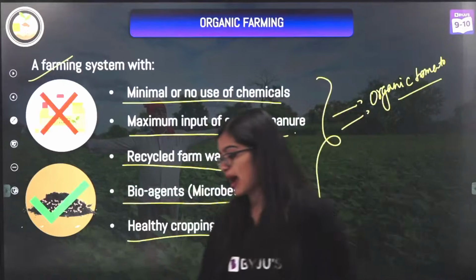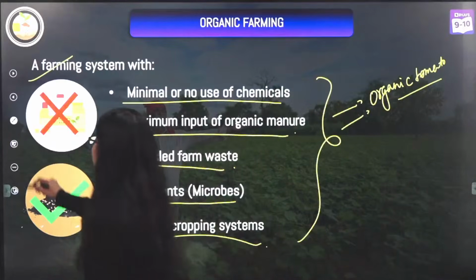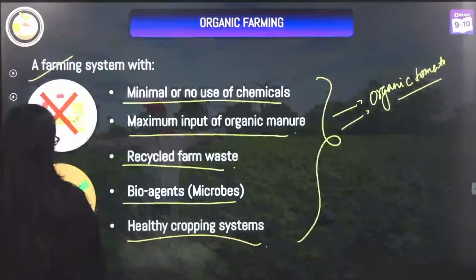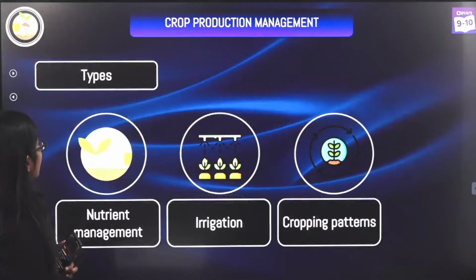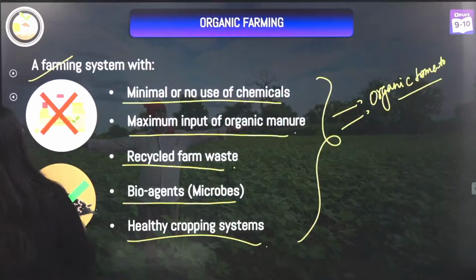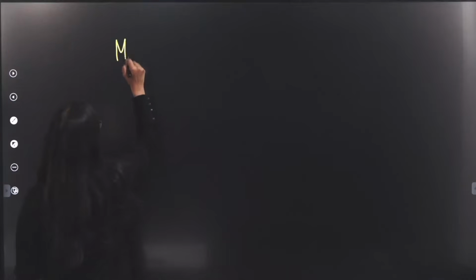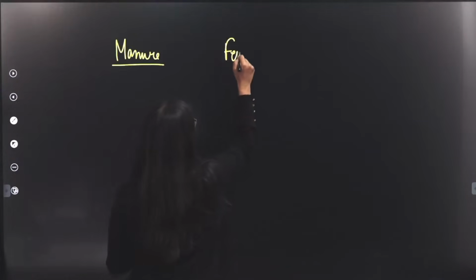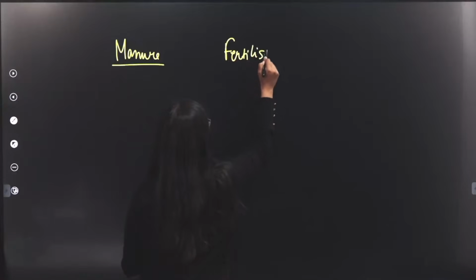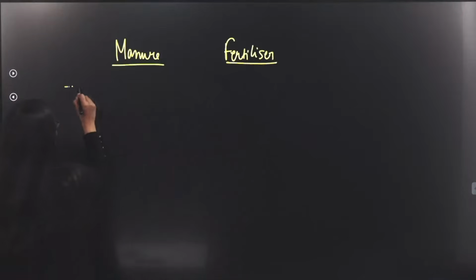Ma'am, difference between manure and fertilizer, very easy and very important. I think it is there. Let me just check. Is it there on screen? No. So I'll just quickly write this down. What is the difference between manure and fertilizer? You guys can also tell me the differences between manure and fertilizer.